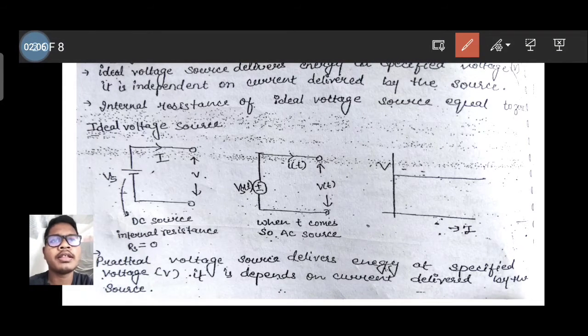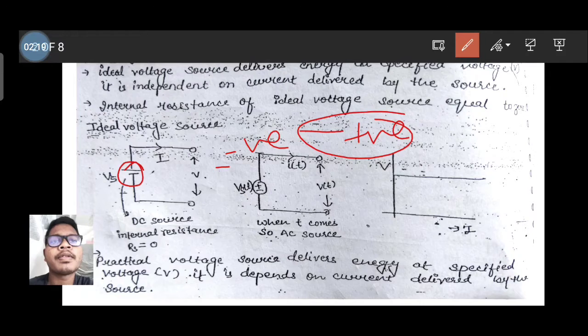So see here, the voltage source is represented like this. The small bar is the negative potential, and the big bar is the positive potential. This is indicated like this. If we connect it with a closed circuit, then current will flow from the positive potential to the negative potential. We can also measure the voltage source voltage by putting a voltmeter in parallel connection.